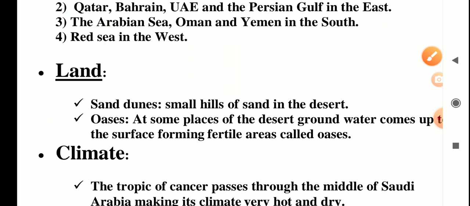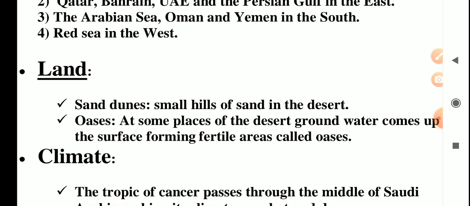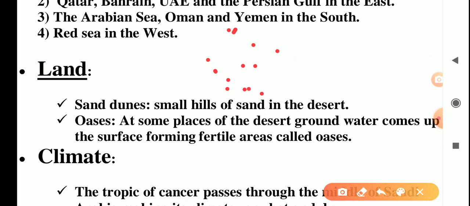If you observe the land, the physical features of Saudi Arabia, you will find sand dunes. What is a sand dune? A small hill of sand in the desert. In other words, you will see that there are many hills of loose sand, which are called sand dunes.